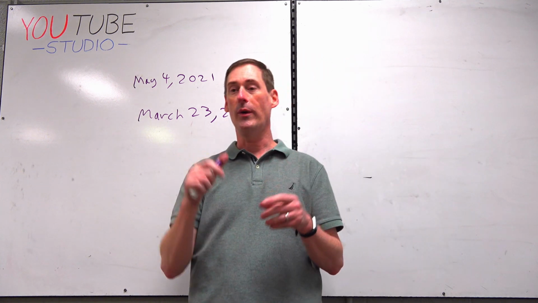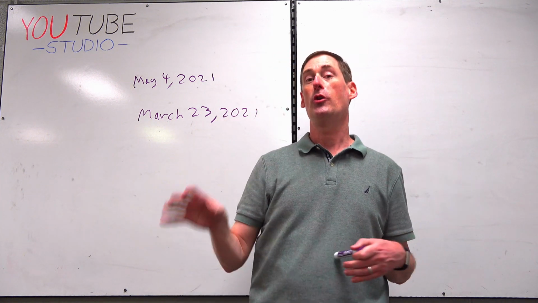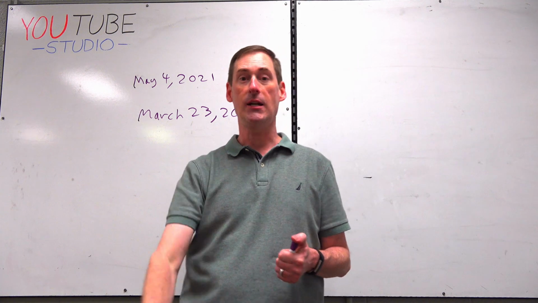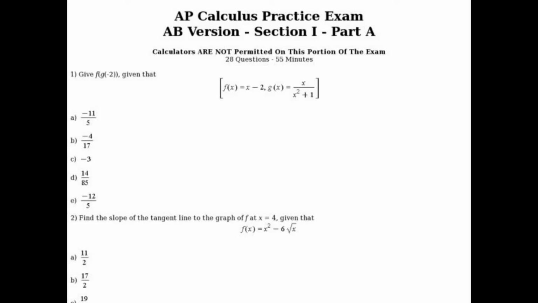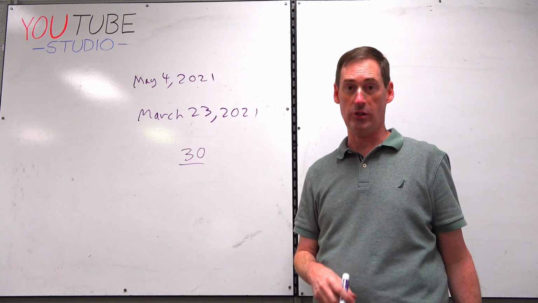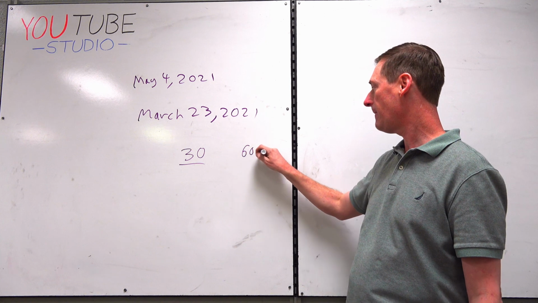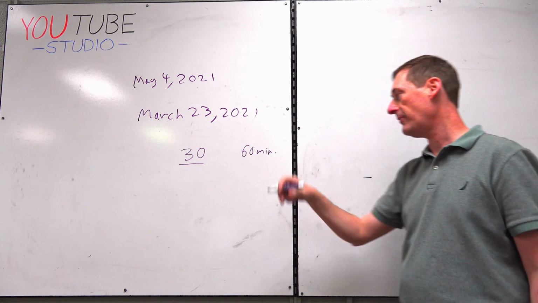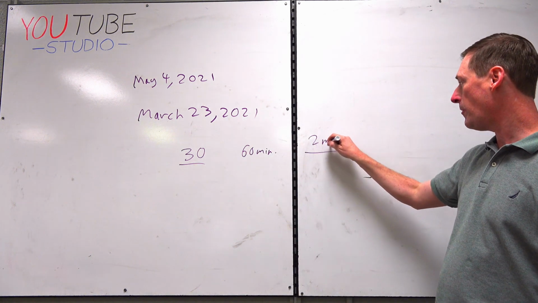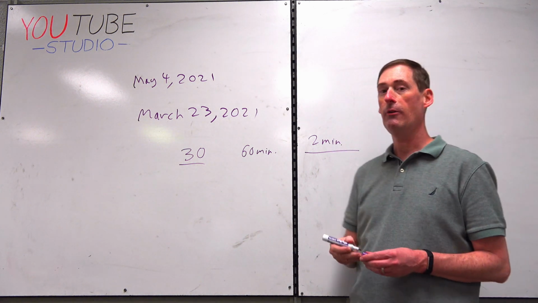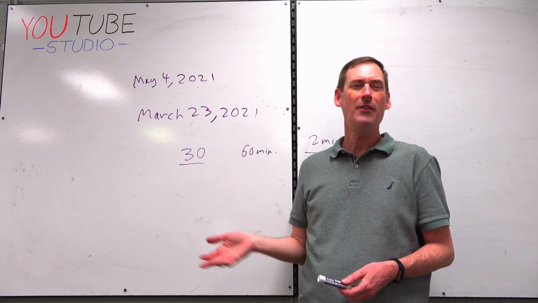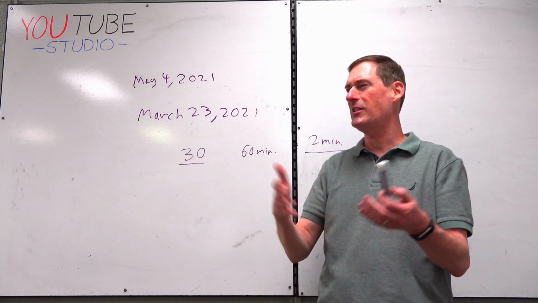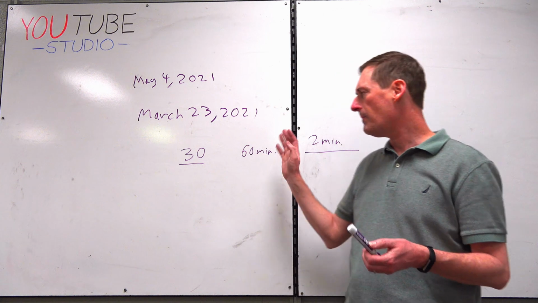All right, so going on now, exam format. 33% of your grade comes from what they call Section 1, Part A. There's a blank, and that is where you're going to do 30 multiple choice questions in 60 minutes. Then there's a blank at the very end. Average, 2 minutes per problem. Not as fast-paced as the ACT, but of course this is calculus. But it's stuff like just take a simple derivative, take a slope, take simple stuff. So it won't be bad.